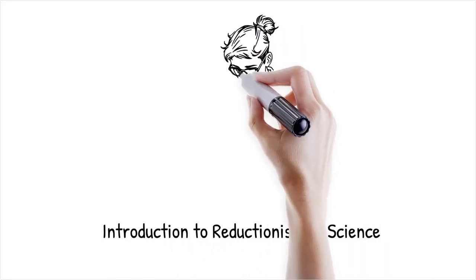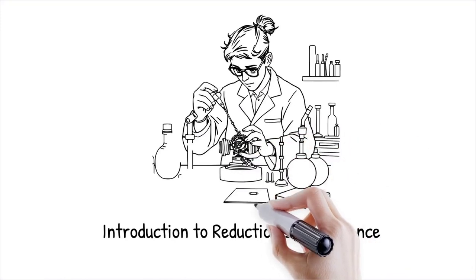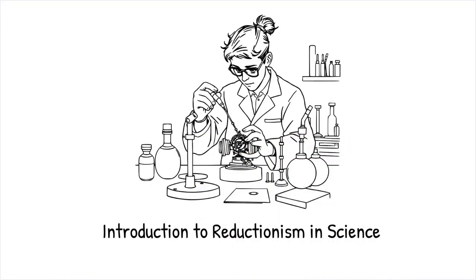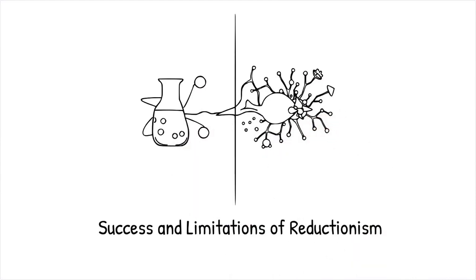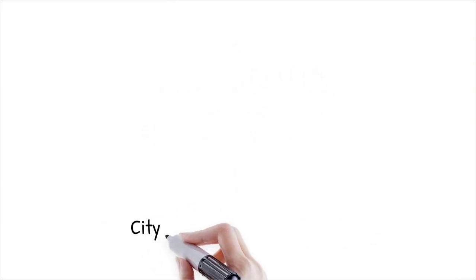Reductionism is the idea that understanding a system requires breaking it down into its smallest components, assuming that the behavior of the whole can be fully explained by studying individual parts in isolation. While this method has been successful in physics and chemistry, it faces limitations in dynamic biological systems, where interactions are complex and unpredictable. For example, molecular biology explains DNA sequences, but it fails to fully predict how an organism will develop due to complex gene interactions.